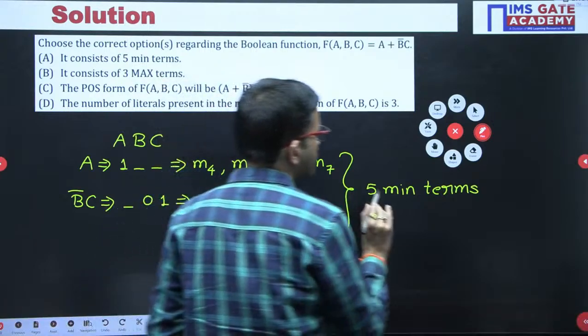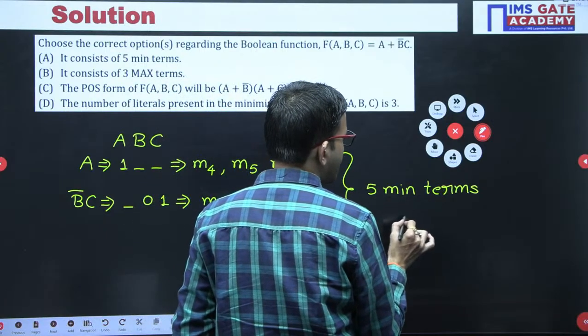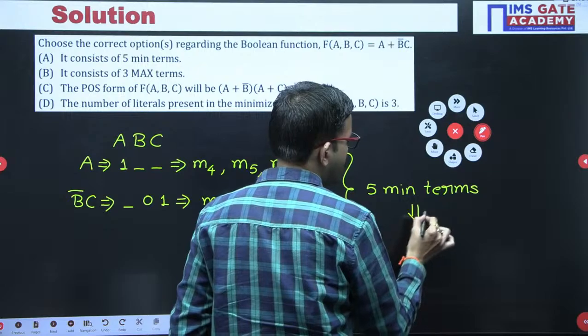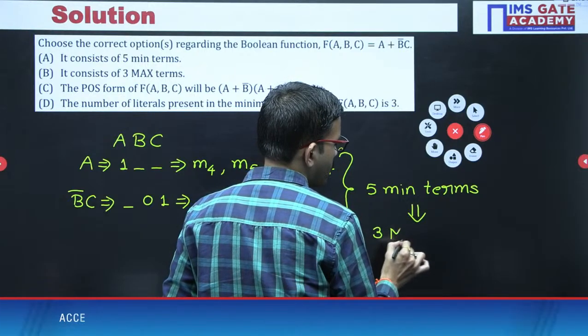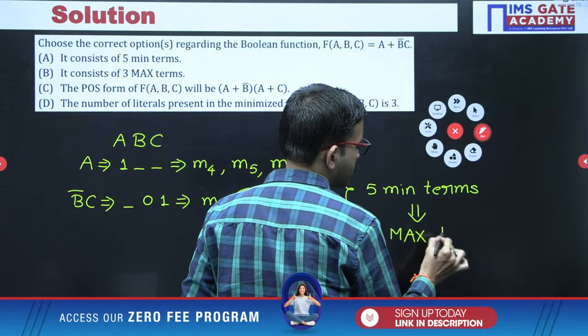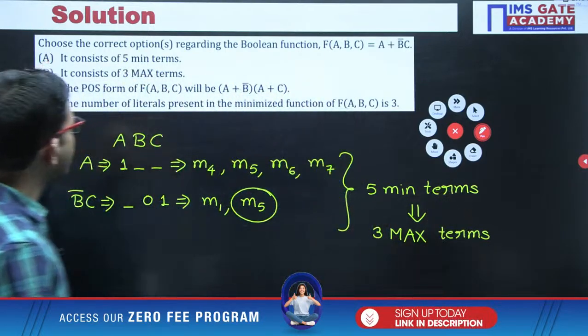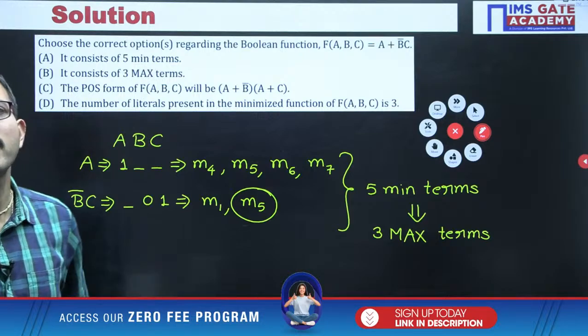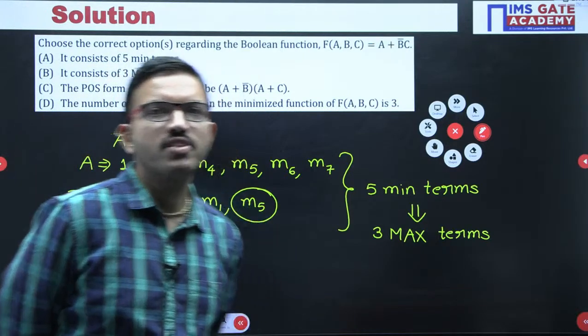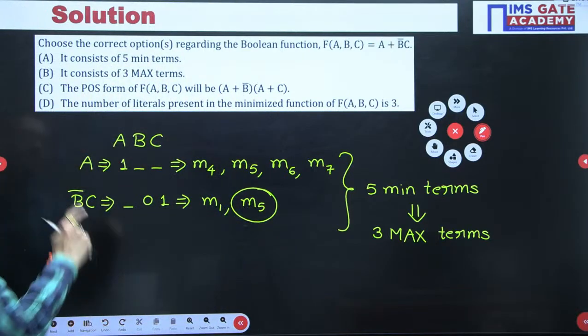So 5 min terms we got, and it is self understandable that we are getting 3 max terms. So as of now, option A and option B are both correct.